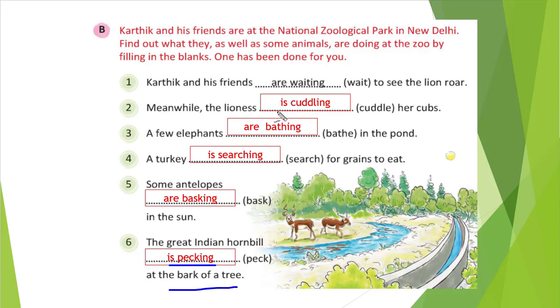What we did here, we write is, am, are according to our subject, right? Whether it is singular, plural, I is there, or he, she, it is there. According to that, we will write is, am, are, and then we will write verb with ing. That's the only task here. See, it is very easy to create the present continuous tense. Okay, shall we see the further exercise? Yes, let's go for it.